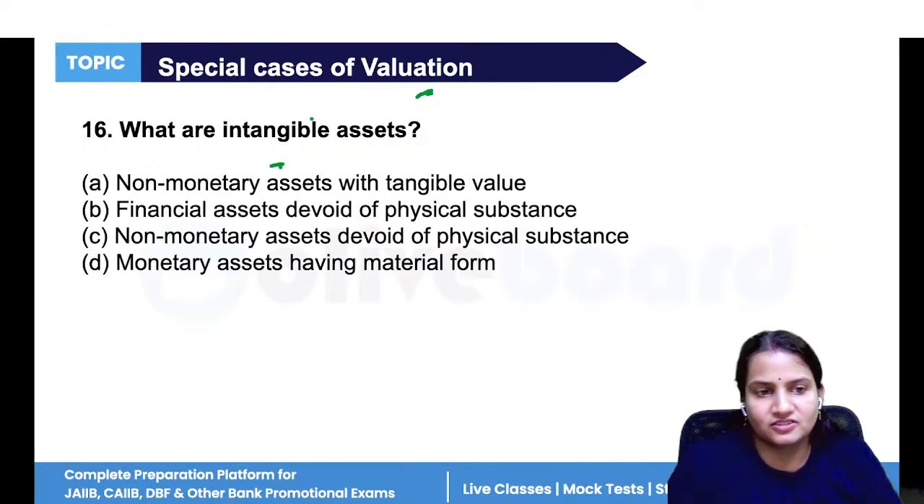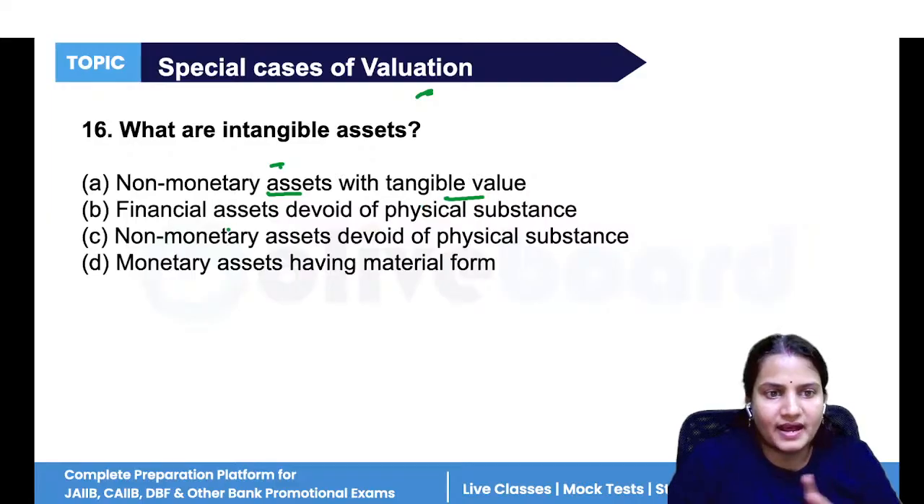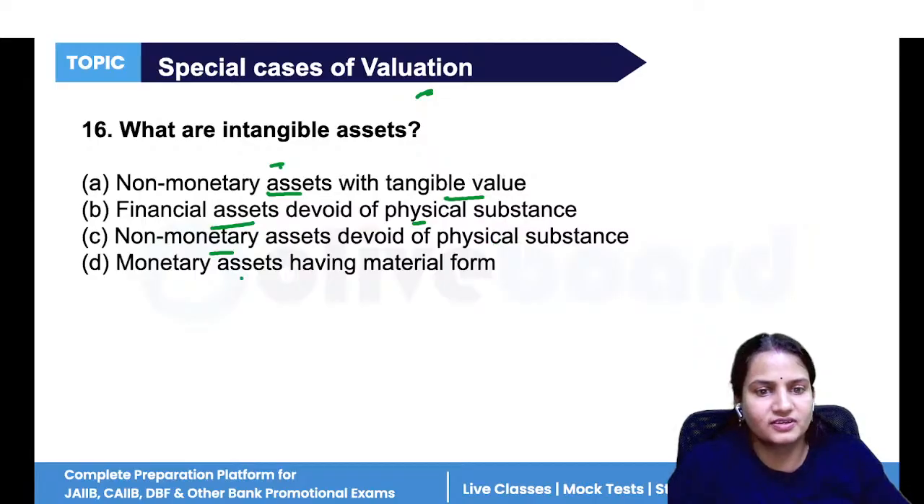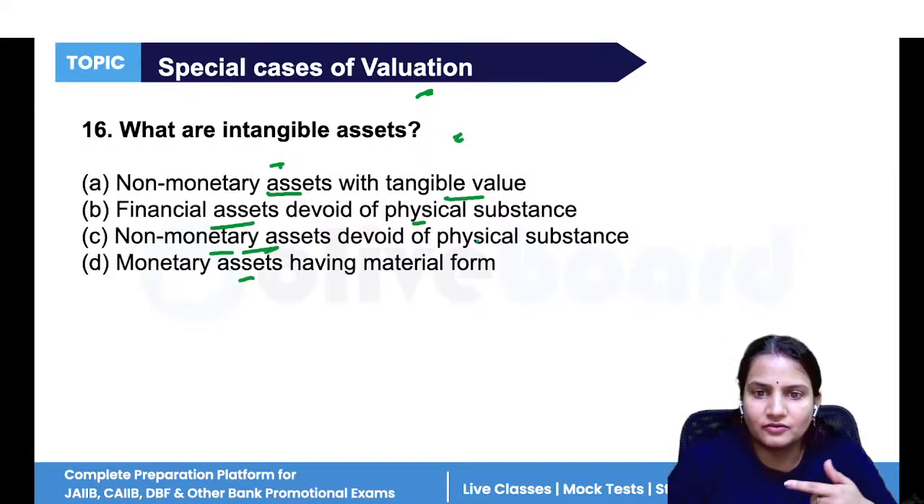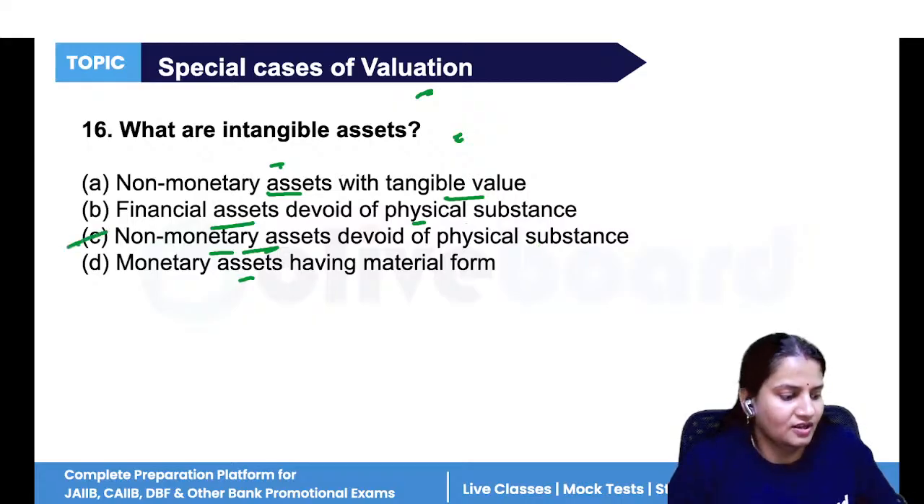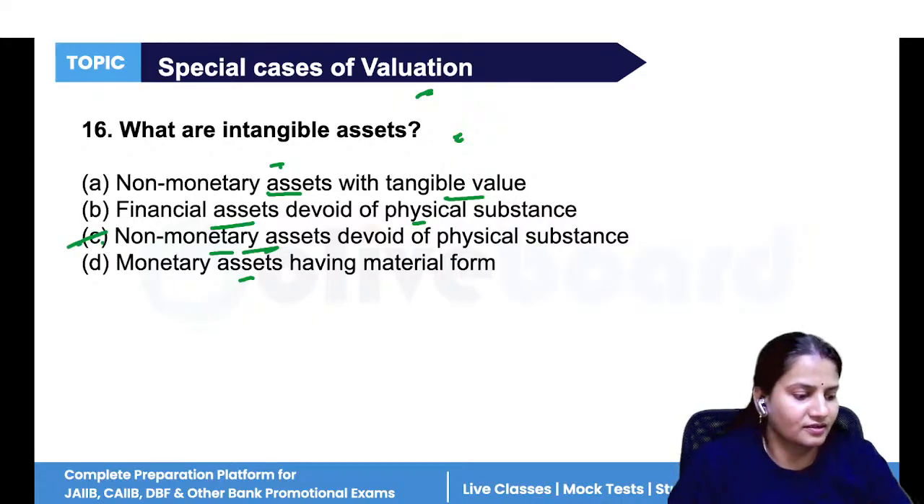So what are intangible assets? Non-monetary assets with tangible value, financial assets devoid of physical substance, non-monetary assets devoid of physical substance, or monetary assets having material form. So intangible assets are those assets which we cannot see, we cannot touch. So these are non-monetary assets that are devoid of physical substance. So option C is the correct answer.